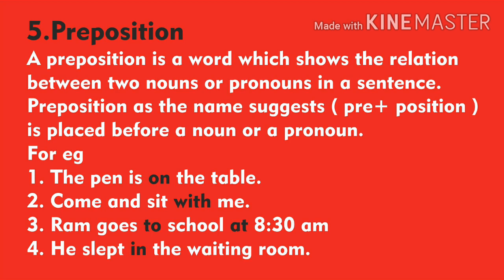Second sentence, come and sit with me. Where do I sit? With me. So, with is the preposition. Third sentence, Ram goes to school at 8:30 a.m. Where does he go? He goes to school. So, to is the preposition. Fourth sentence, he slept in the waiting room. Where did he sleep? He slept in the waiting room. In. So, in is the preposition.